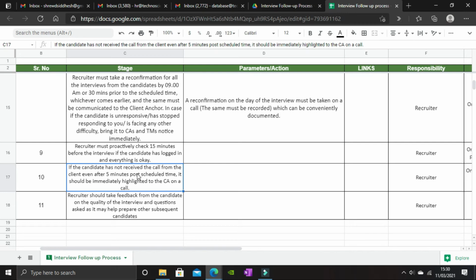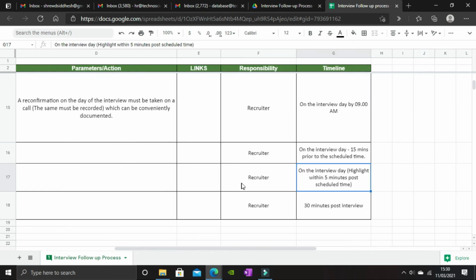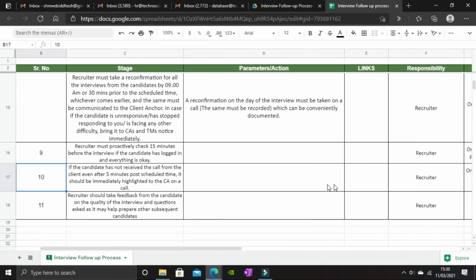Coming to the next point, if the candidate has not received the call from the client even after 5 minutes post schedule time, it should be immediately highlighted to the client anchor or the key account manager on a call. The responsibility is that of a recruiter. On the interview day, highlight within 5 minutes post schedule time.